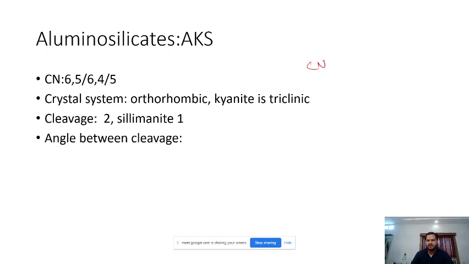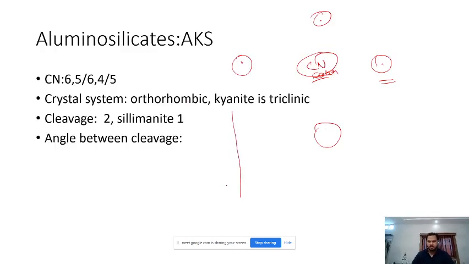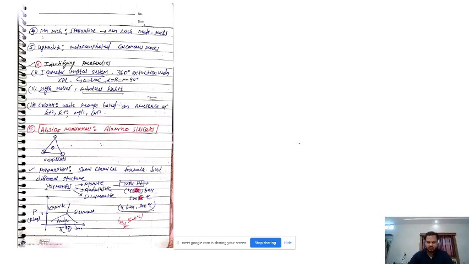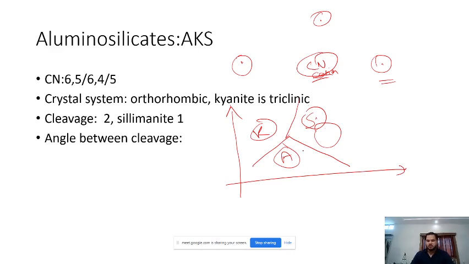Generally we define the coordination number with respect to a cation. It is about how many anions are surrounding the cation. It is a simple thing. So, like we were discussing, this is A, K, and in this pressure temperature region we get kyanite. Here we get andalusite, and here we get sillimanite.